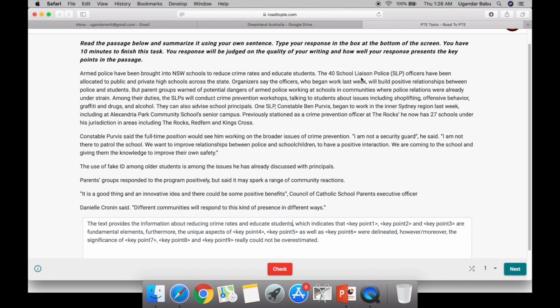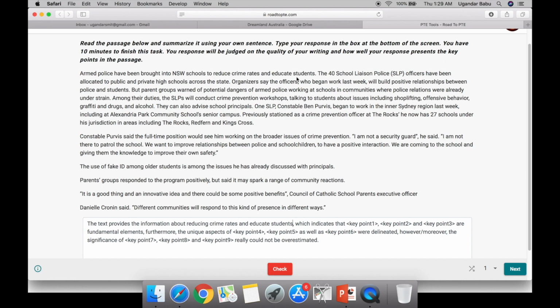The 40 school liaison police officers have been allocated to public and private schools across the state. Allocated to public and private schools. So this is also similar to the first sentence. Here it is brought into NSW schools and here it is allocated to public and private schools. Both are same. Organizers say the officers who began work last week will build positive relations between police and students. Again, focus on what they are going to teach and what the students are going to learn. And ignore the rest of the details.